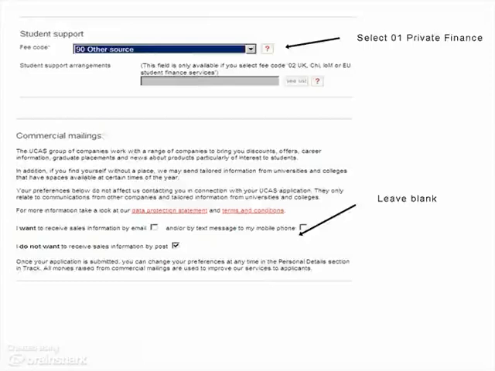Then we go to commercial mailings. They might send you some literature. My advice to you is to leave the first two blank and to select the last option, that you do not want to receive sales information. Most of it's incredibly boring.